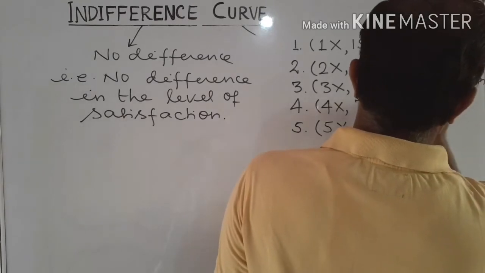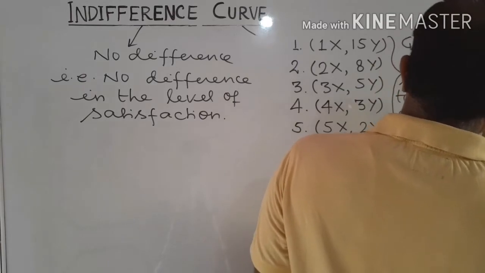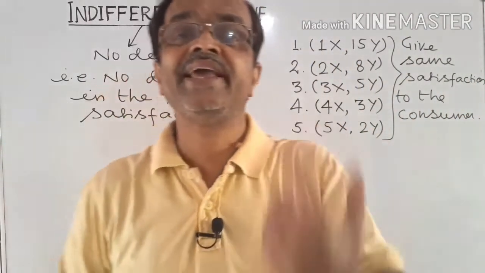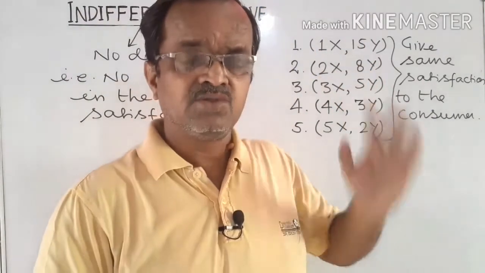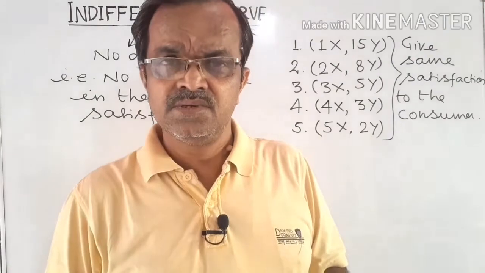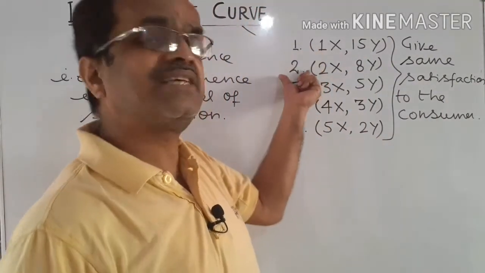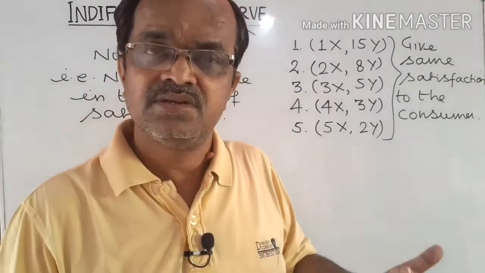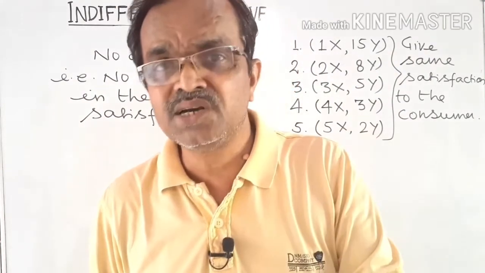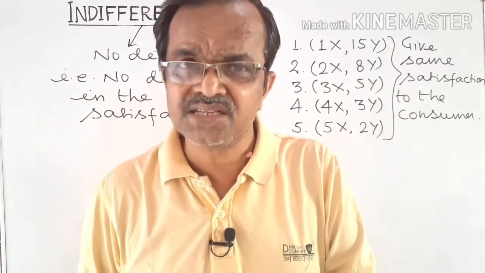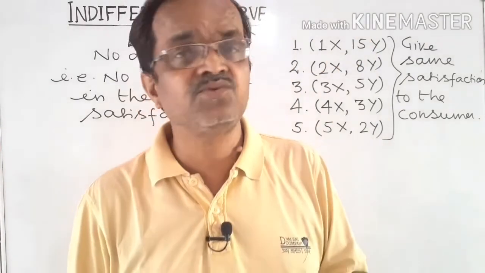And suppose the consumer is asked to pick any one of these 5 bundles, कहेंगे कोई भी इसमें से एक चुन लो, तो बोलेगा कंज्यूमर क्या जो देना है दे दो. सब में जब सेटिस्फैक्शन बराबर है तो चाहे हम फर्स्ट पिक करें, सेकंड, थर्ड, फोर्थ या फिफ्थ, it does not matter because the satisfaction level is the same and the consumer is concerned with the level of satisfaction that he would get after spending his money income on the purchase of two commodities.